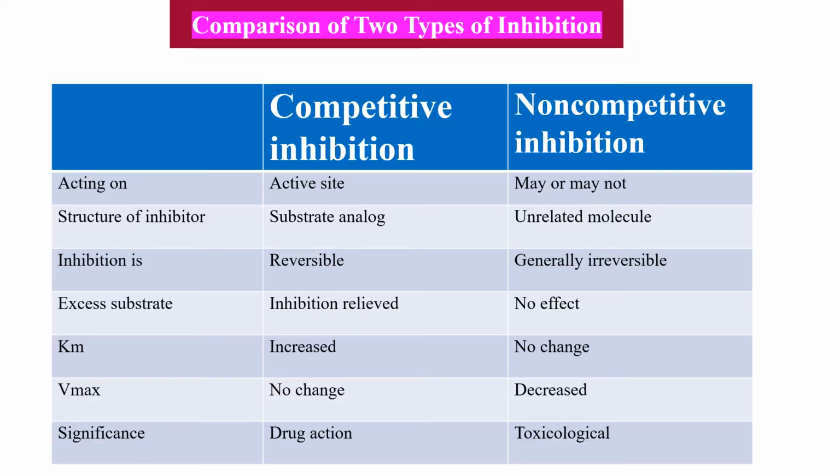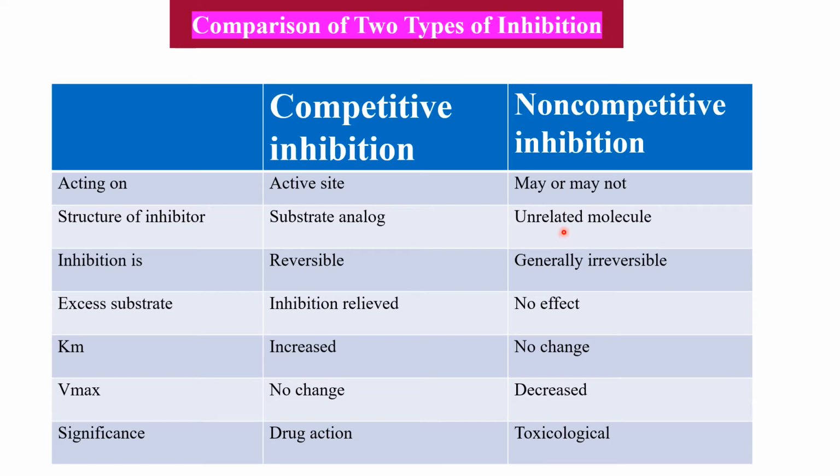So now we will discuss the differences between competitive inhibition and non-competitive inhibition. In competitive inhibition, the inhibitor acts at the active site. Here it is usually acting at a different site. The inhibitor is structurally similar to the substrate in competitive inhibition.